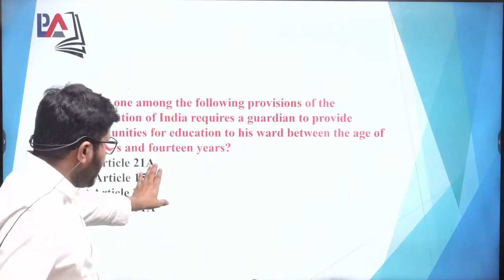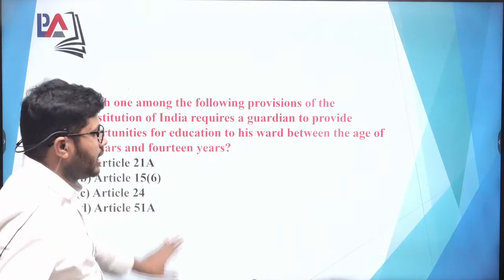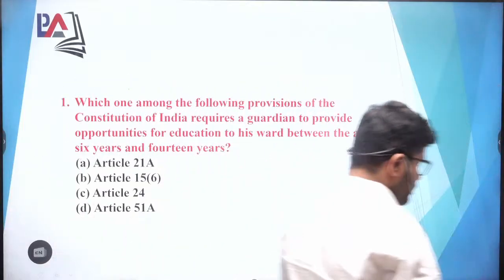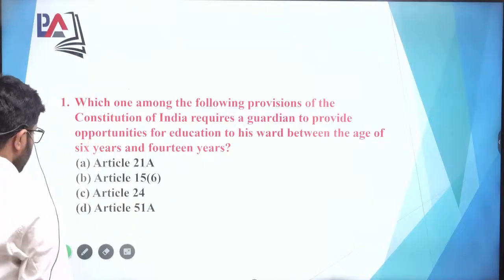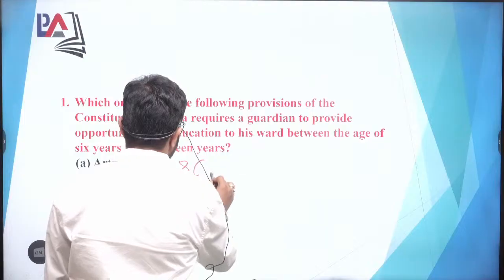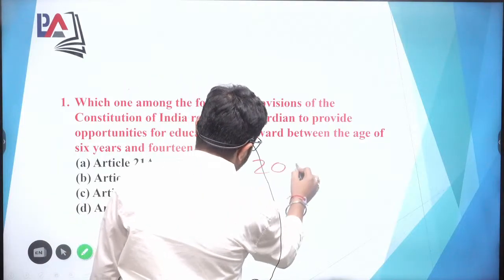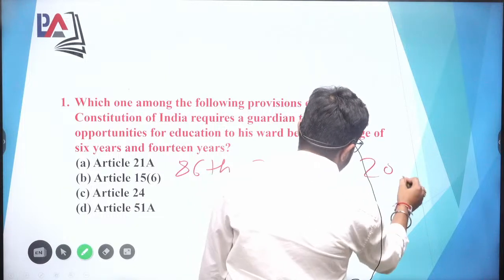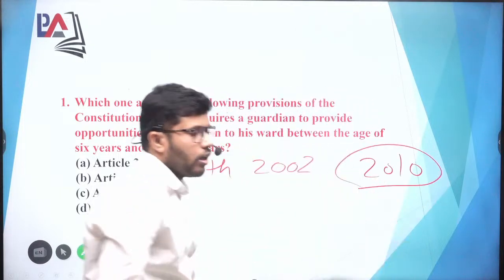It was added, you can add in that it was added by the 86th Amendment Act. Okay, so this is 86th Amendment Act. It came in the year 2002, but the date of enforcement is 2010. Okay, after 8 years it got enforced.